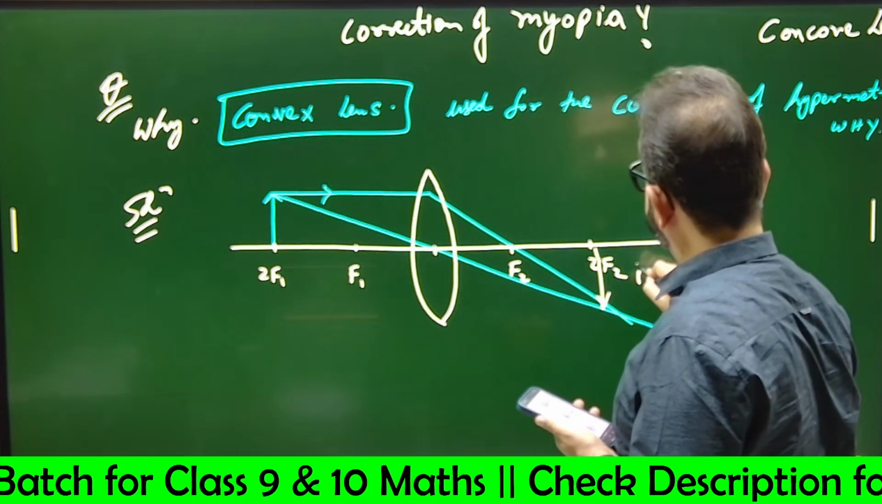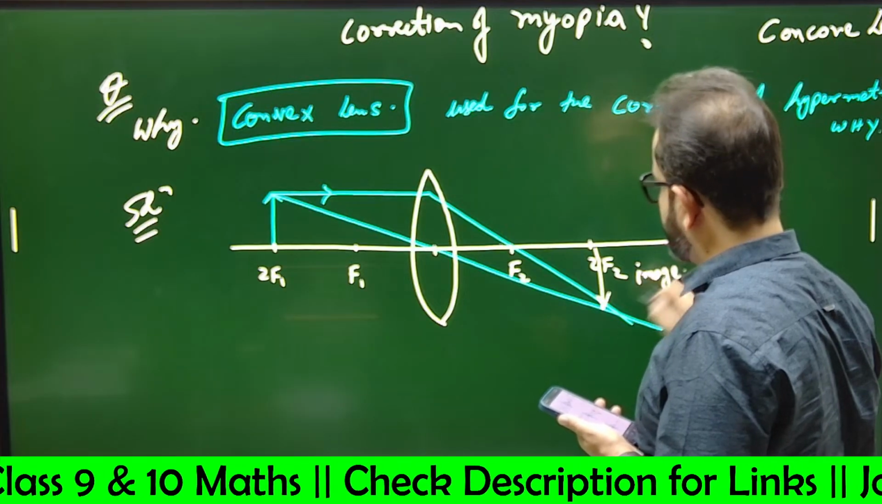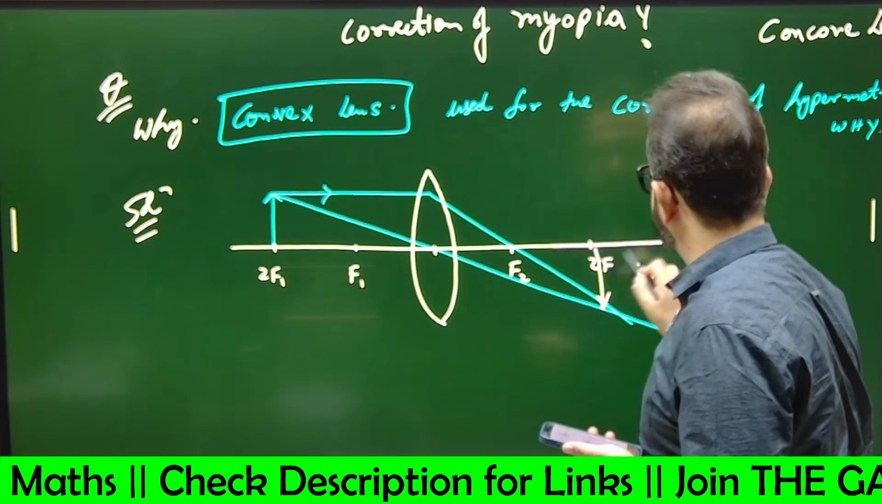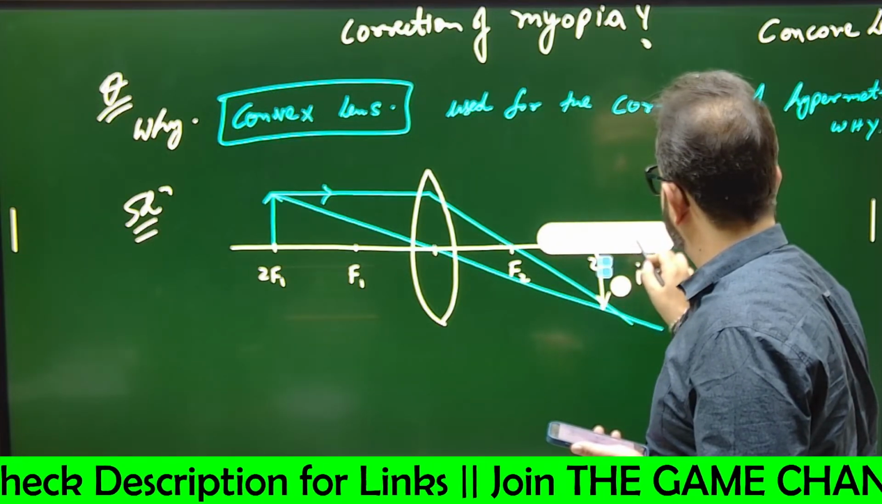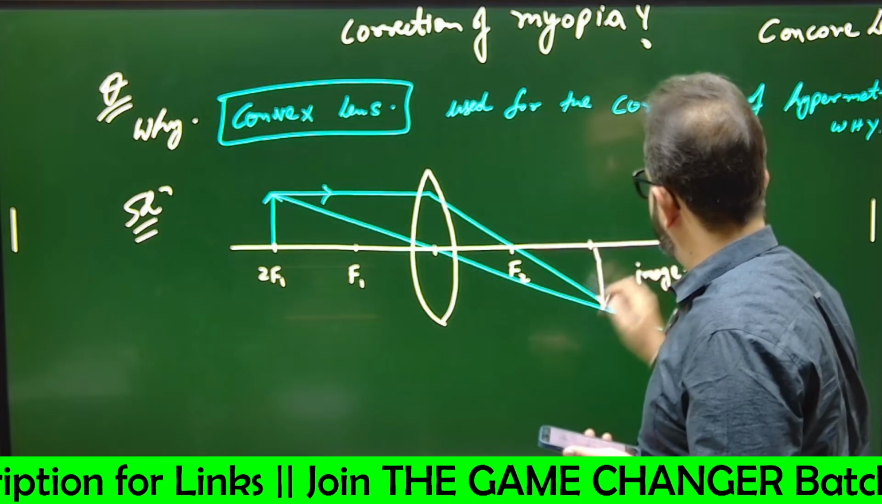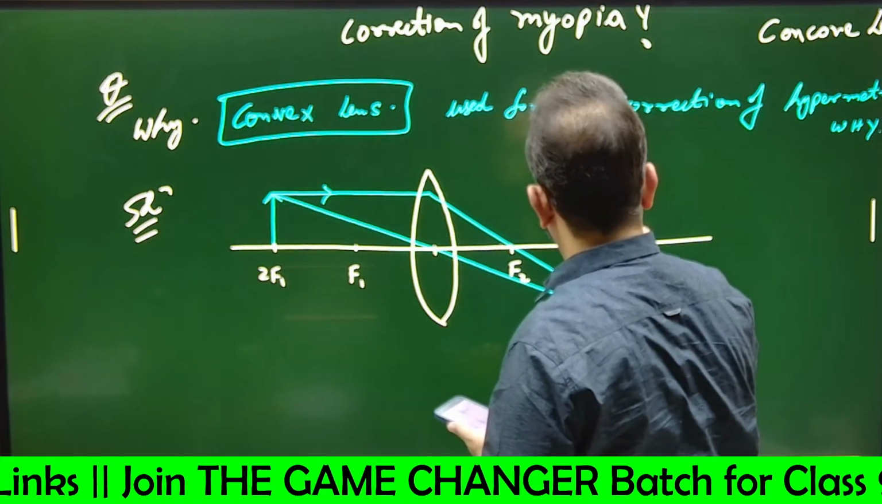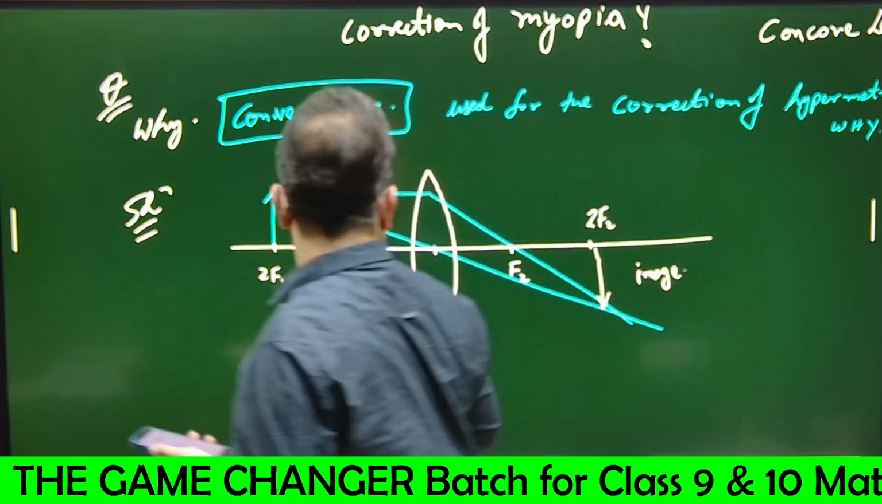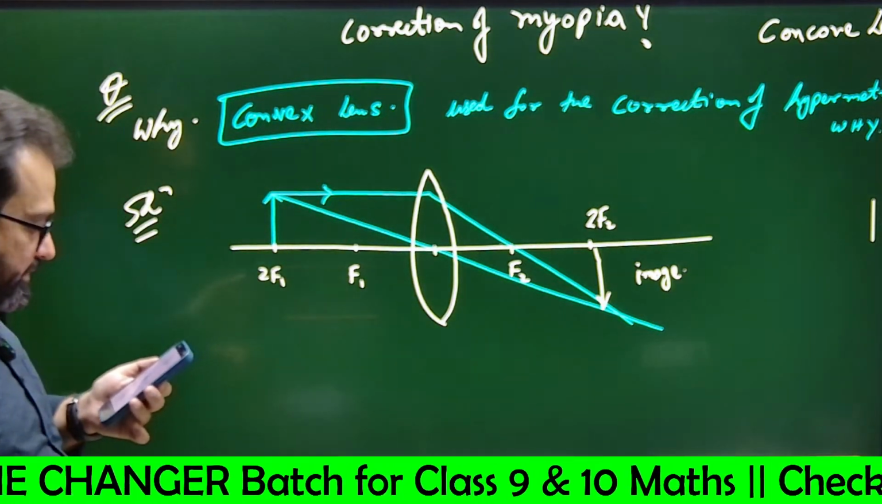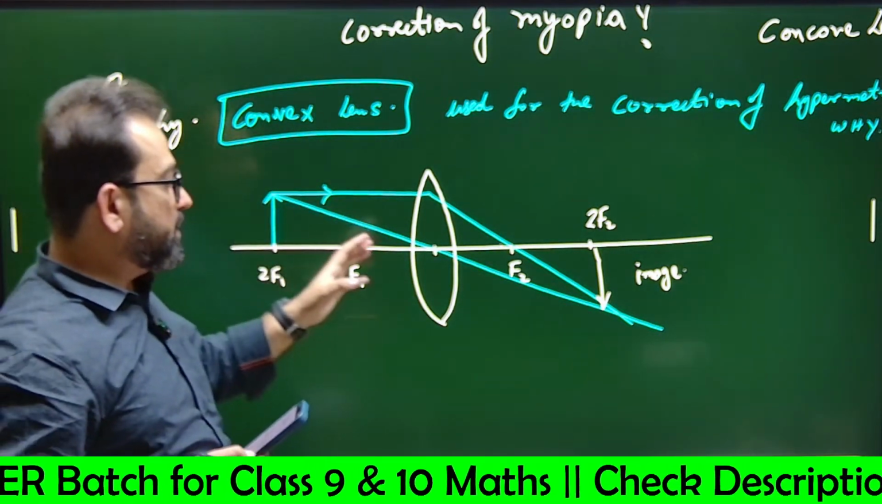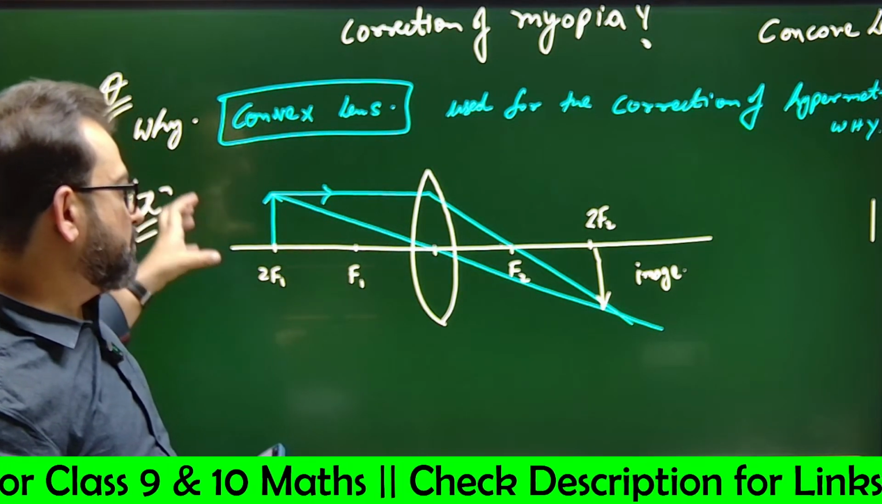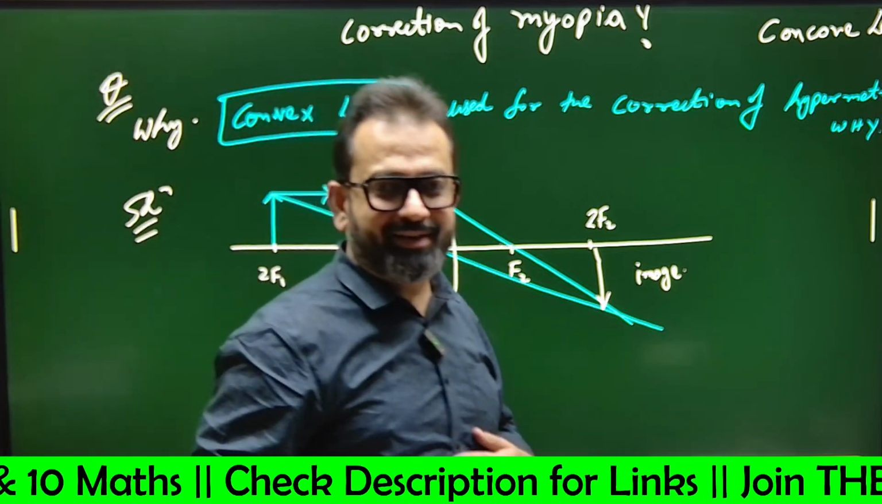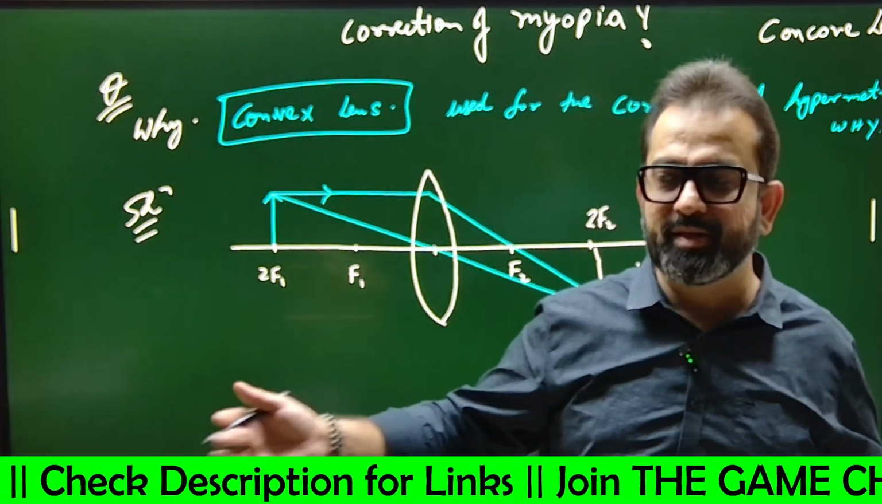If you draw the diagram correctly, this is the image. And it is formed where? At 2F2, yes or no? So it is of equal size, the same size. So what are you actually doing? You are moving nearby objects away, yes or no?